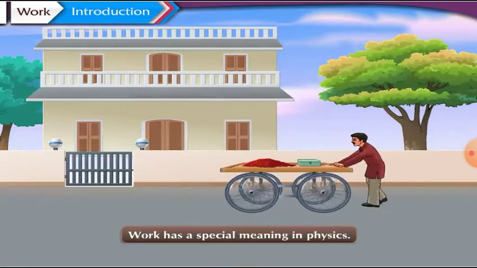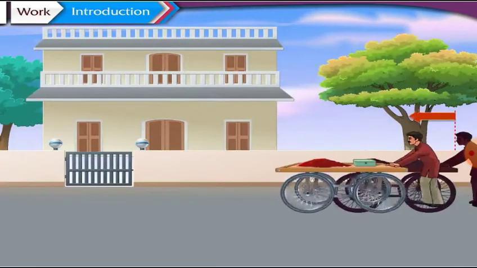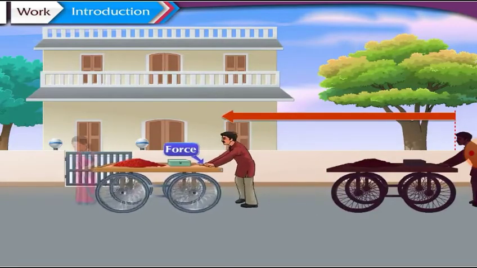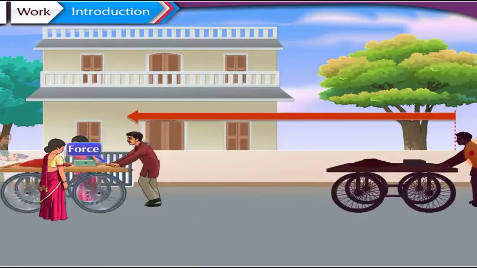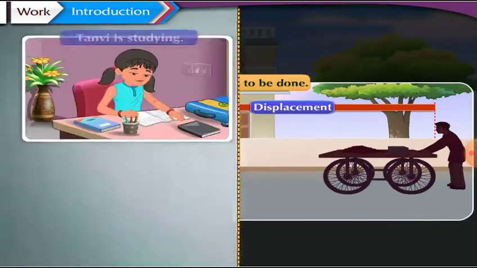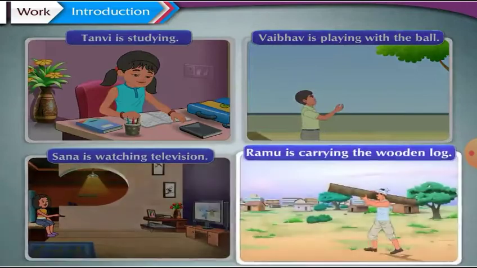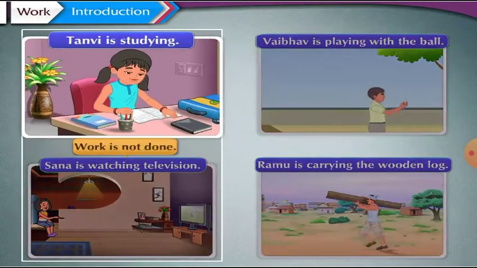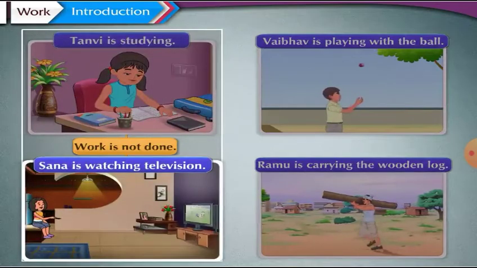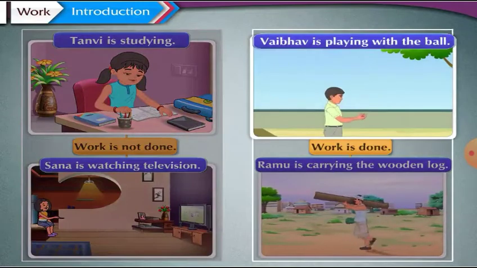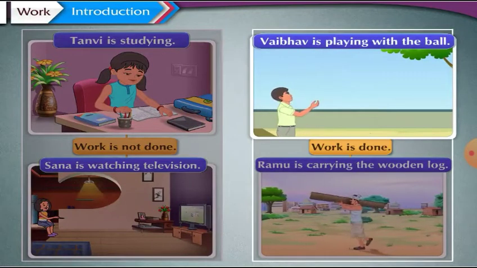Work is said to be done when a force applied on an object causes displacement of the object. Thus, from a scientific point of view, we can rightly say that work is not done by Tanvi, who is studying, and Sana, who is watching television. But work is done by Vaibhav, who is playing with the ball, and by Ramu, who is carrying the wooden log.